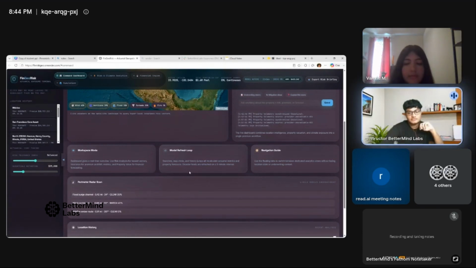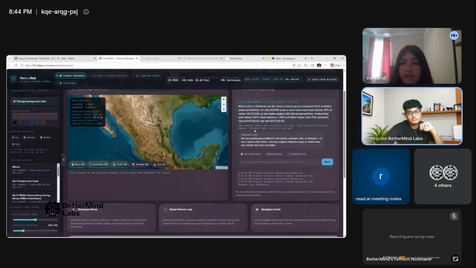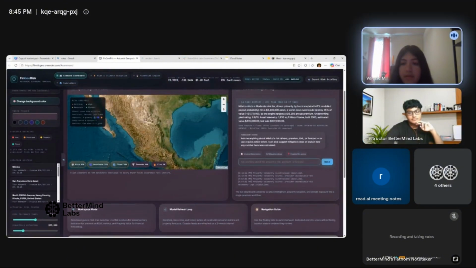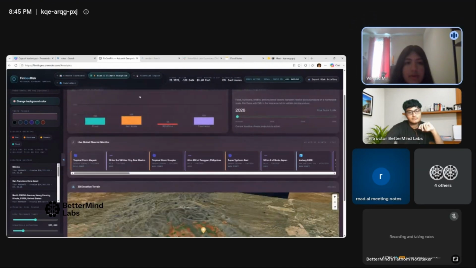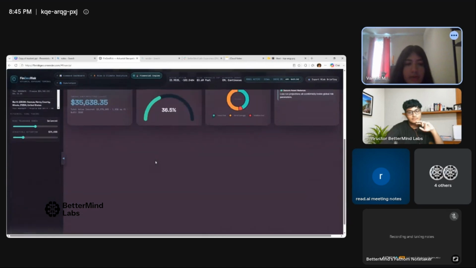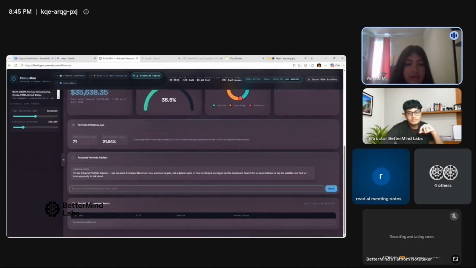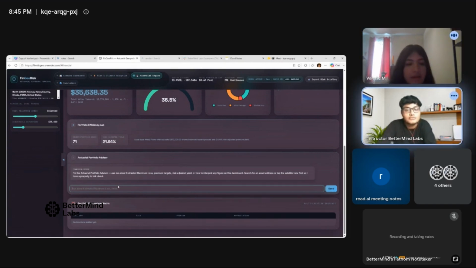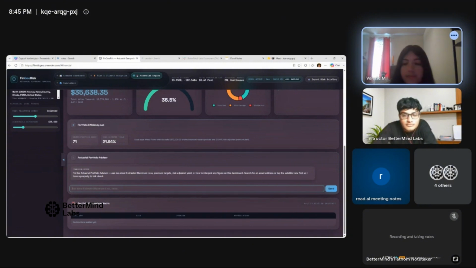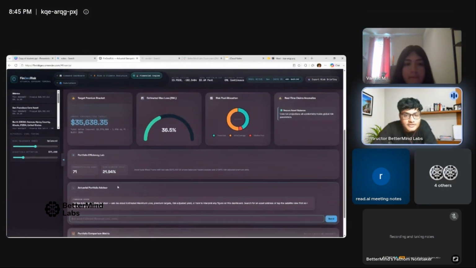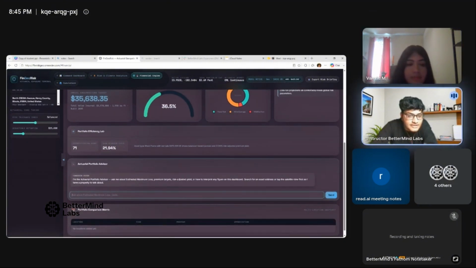The chatbot here, there's actually two chatbots. This is the first chatbot. And if you go to the financial engine, there's another chatbot over here where you can ask about estimated losses and yields for the address that you put in. It's like an actuarial advisor. So you have the financial engine, the risk and climate analytics, and the command dashboard.